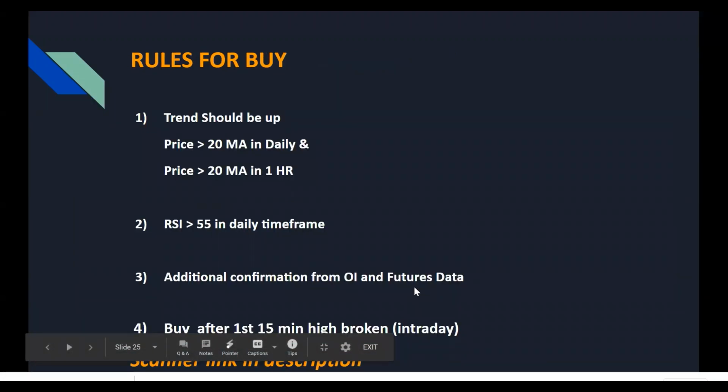So again, simply put, I'll summarize whatever I discussed. First, the trend should be up. How do we identify the trend? Price greater than 20 moving average in the daily and price greater than 20 moving average in 1 hour. Why both? Because we want major time frames to align. Okay, first thing is done.